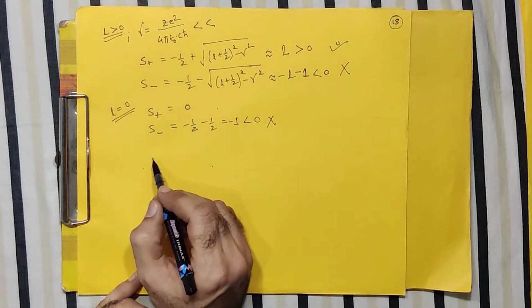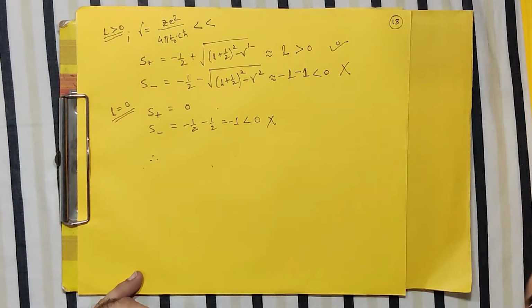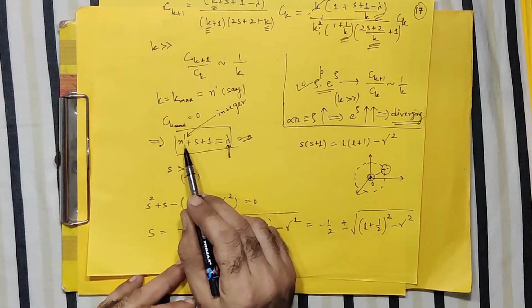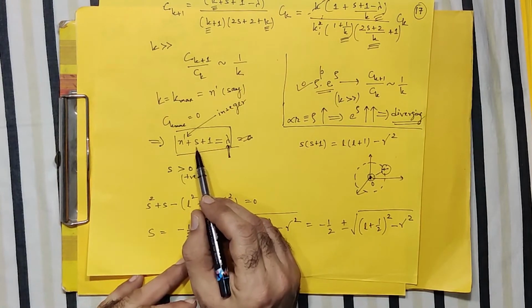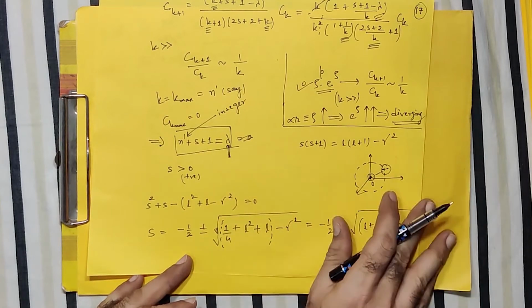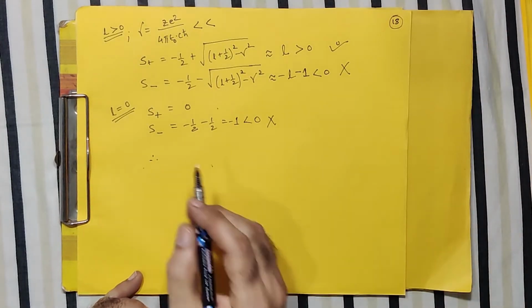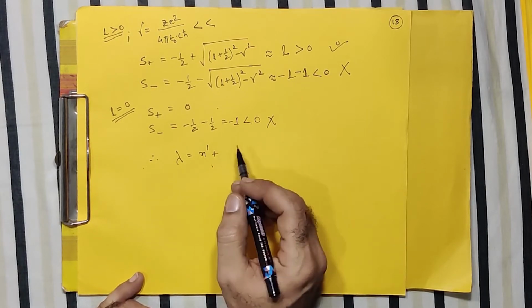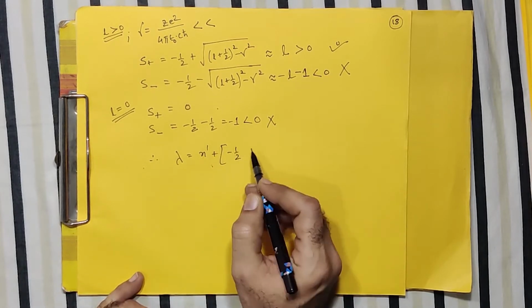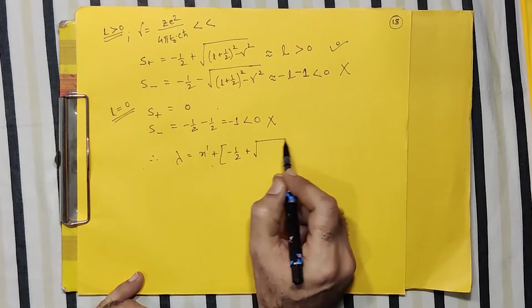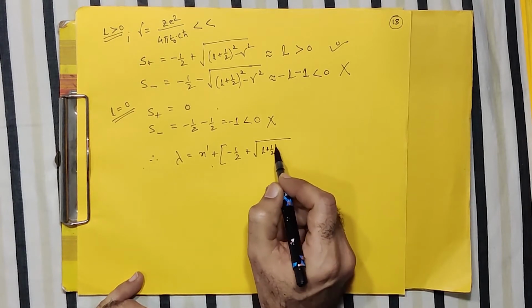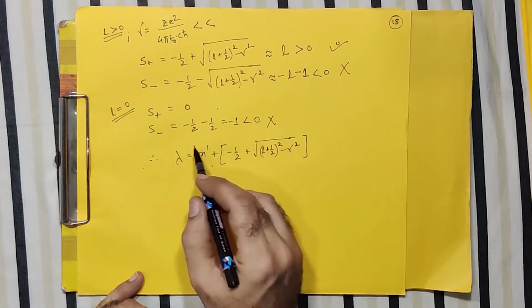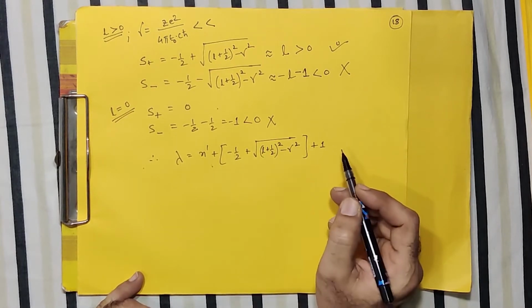So with this idea, now let me write what is the value of lambda. So lambda I can write as n dash plus S, with the positive solution. So basically my lambda will look like this, n dash plus S, and for S I have a solution ready. So it is L plus half whole square minus gamma square, and don't forget n dash plus there's 1 also.